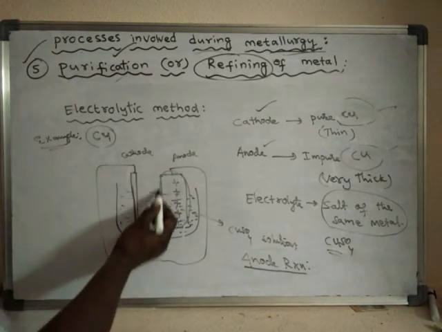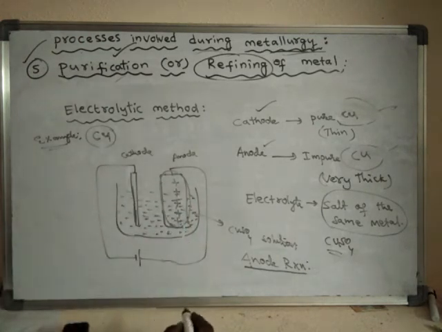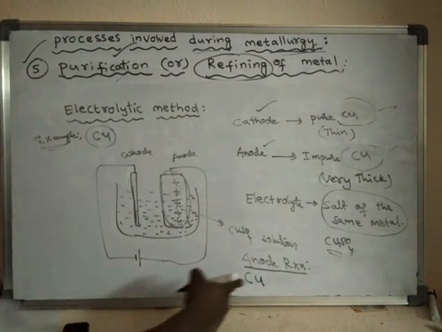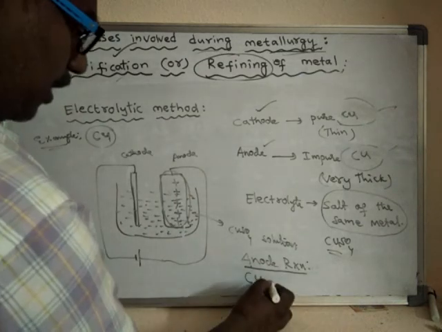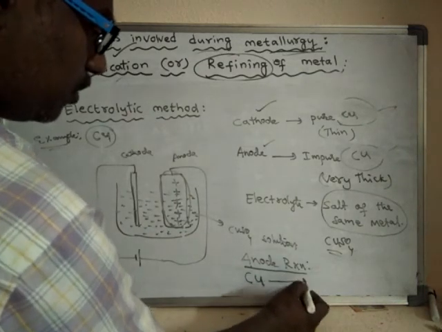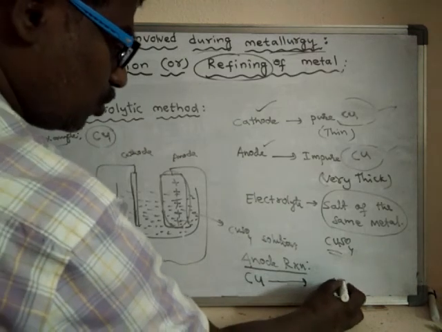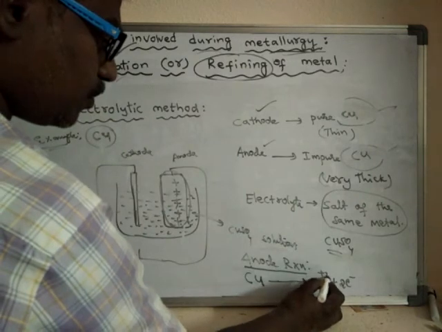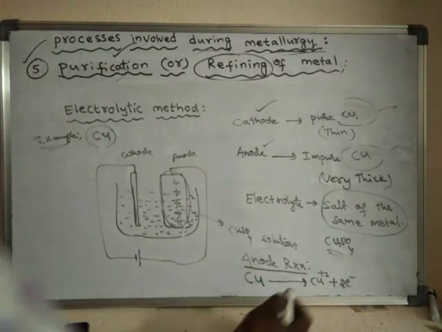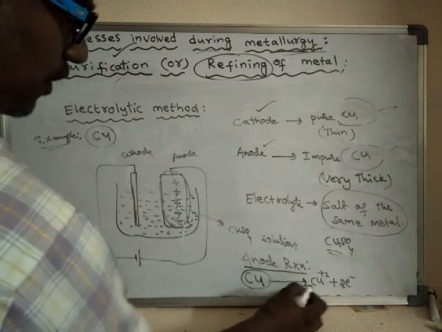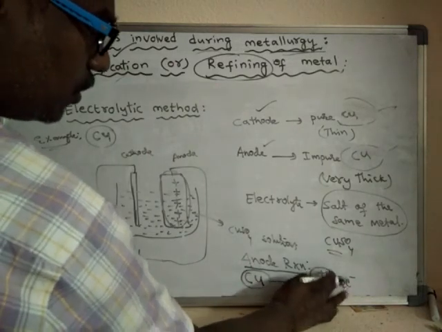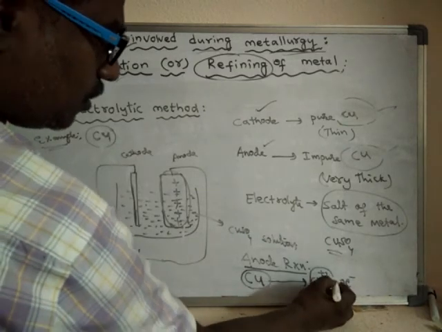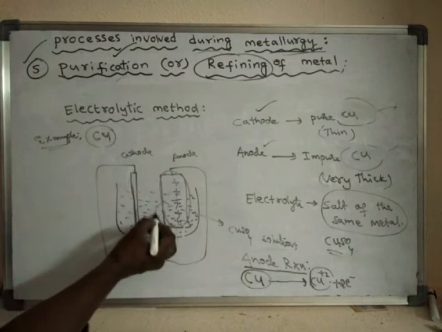The metal itself is made up of copper, so the copper metal of the anode will lose electrons to the anode and convert into copper ions. So now the copper metal is converted to copper ions, which are not in the metal form. Those copper ions will enter into the solution.